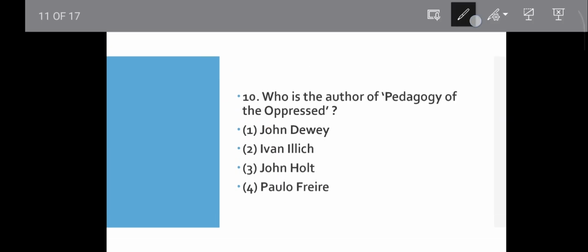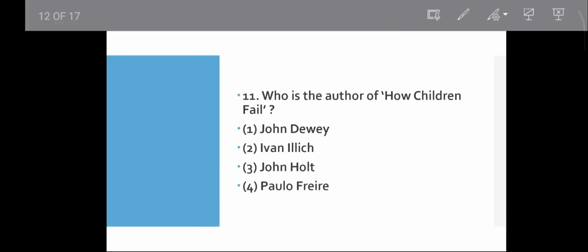Question number 10. Who is the author of Pedagogy of the Oppressed? Pedagogy of the Oppressed. We saw this before in question number 6. Okay. Then move to the next question.